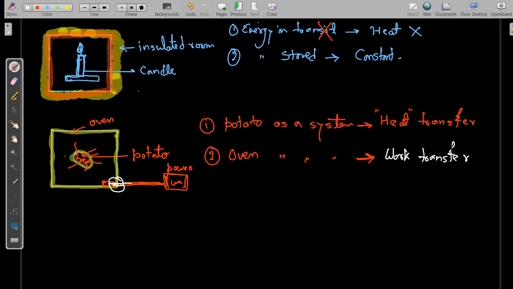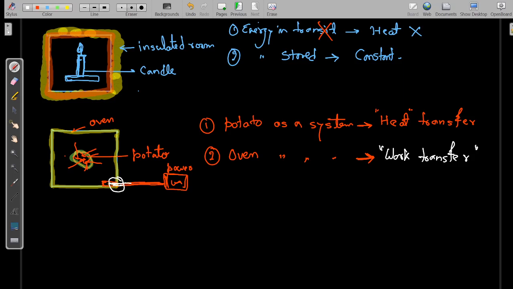When I am considering the potato, then there is a heat transfer. Why? Because we can easily analyze at the boundary of the potato that heat is crossing the boundary of the system. On the other hand, when I consider the oven as my system, electrical current, or electrons, are crossing the boundary of my system. Electrical current is a form of work transfer, not a heat transfer. So it will definitely be a work transfer.